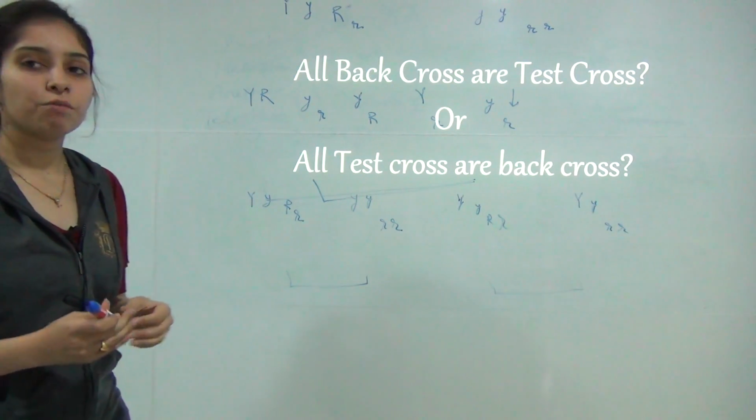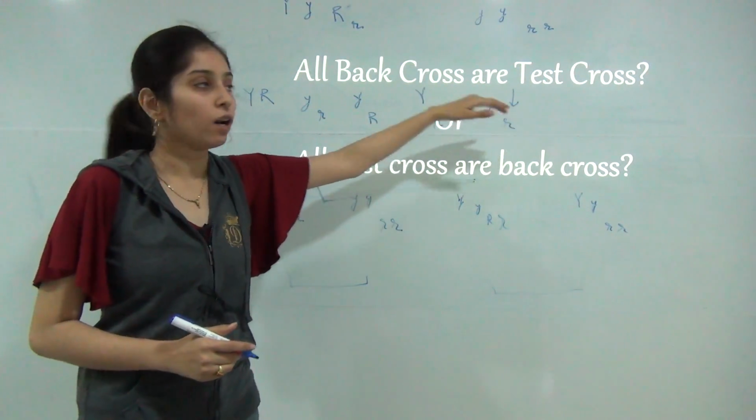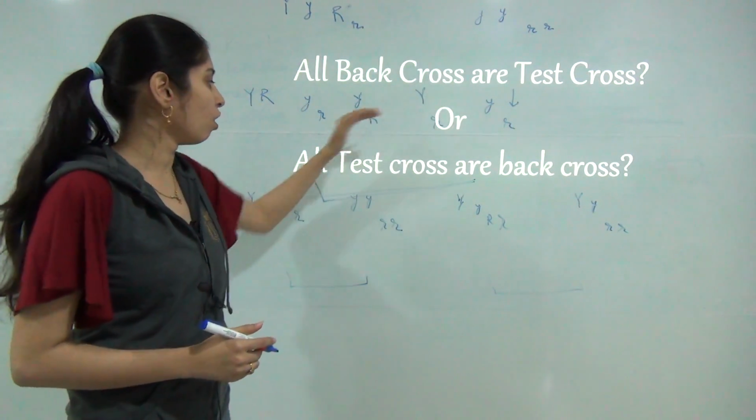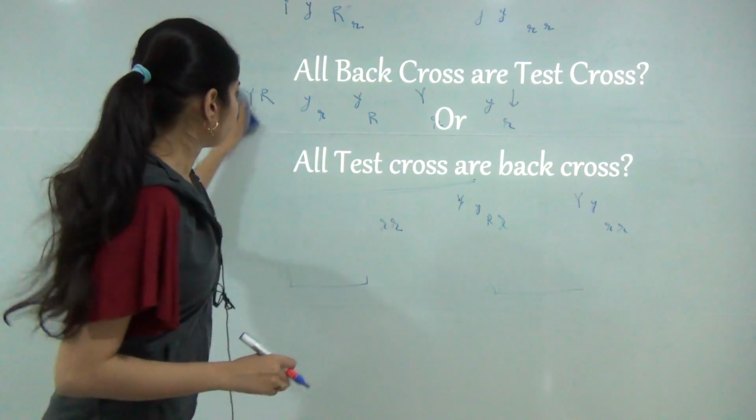Now sometimes we get confused about what a back cross is and what a test cross is, and whether all back crosses are test crosses or all test crosses are back crosses. So you should know about this.